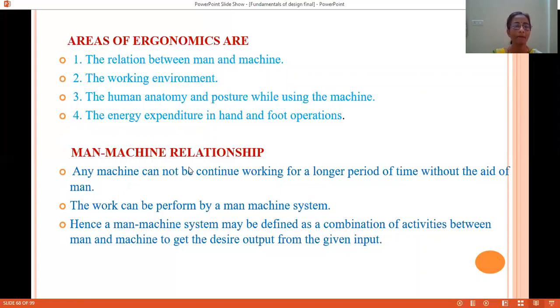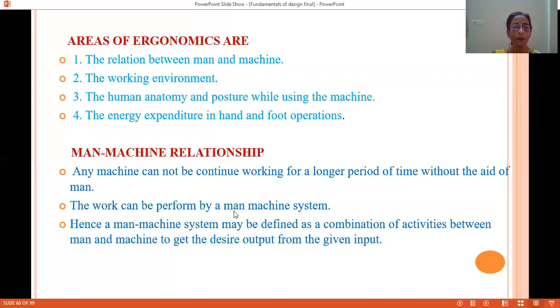Next is the man-machine relationship. Any machine cannot continue working for a long period of time without the aid of man. That means human intervention is a must. There are fully automated plants, but there also, for supervision, control and monitoring, we need manpower.